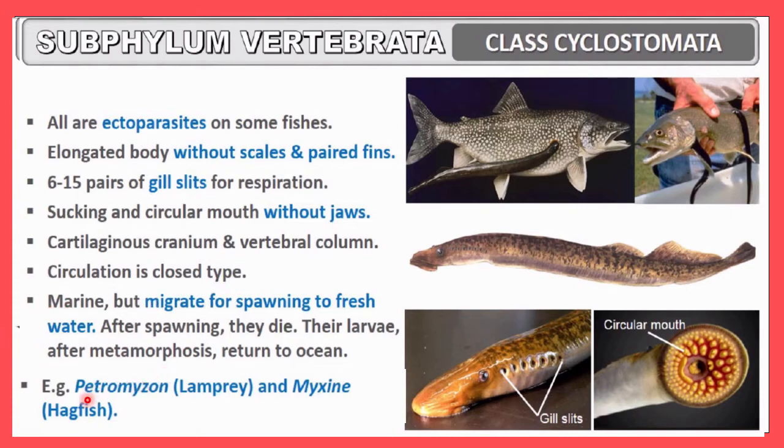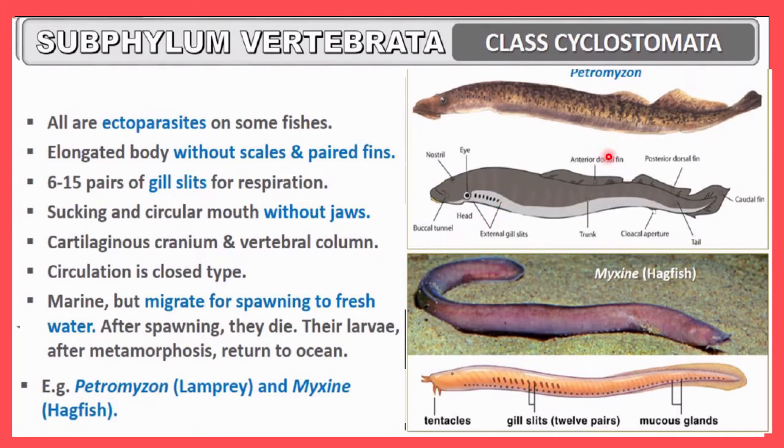And here you can see two examples are given. One is Petromyzon. Here in this diagram you can see Petromyzon, and that is also called lamprey. You have to remember all these examples along with the brackets, because these may be used alternatively, and that's why you must remember what Petromyzon is. It is also called lamprey. This is the photograph which shows you Petromyzon. And the next is Myxine. Here you can see Myxine, that is also called hagfish. So these two are the examples, Petromyzon and Myxine.